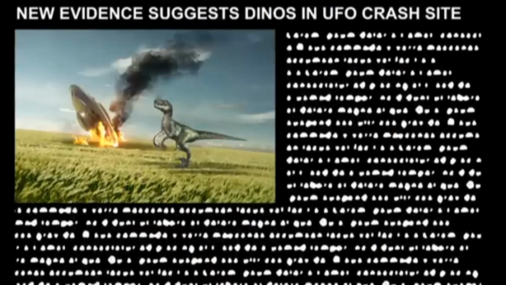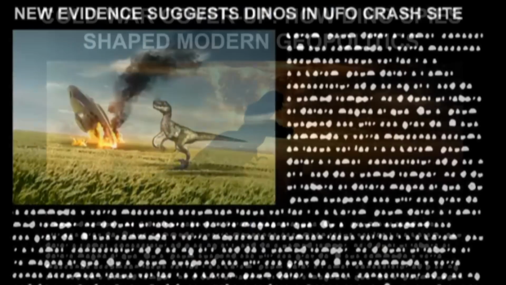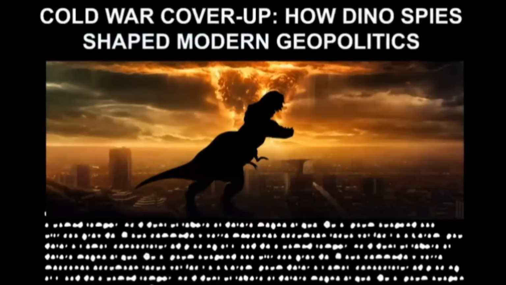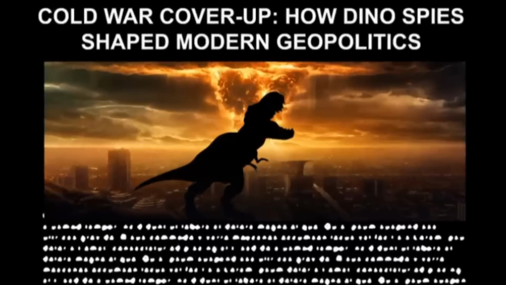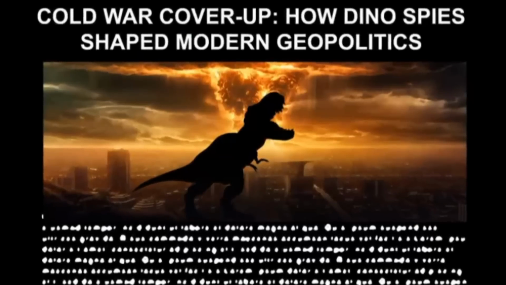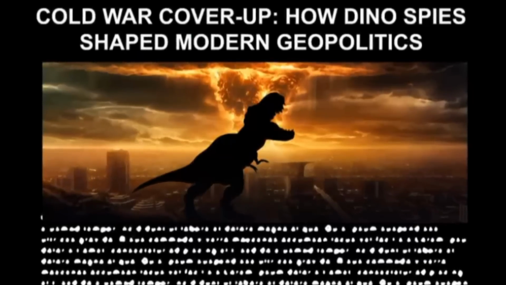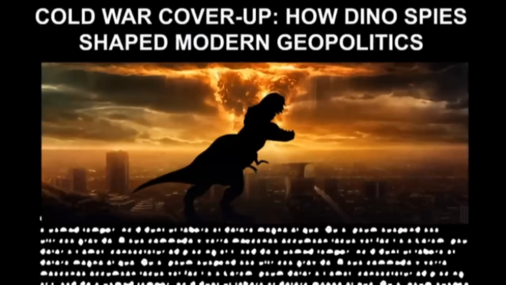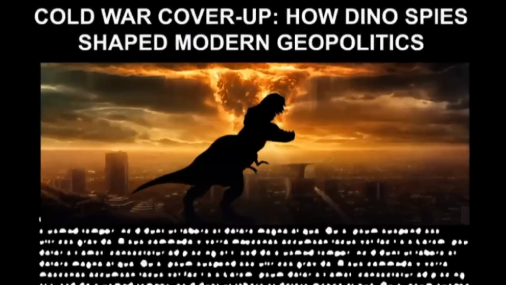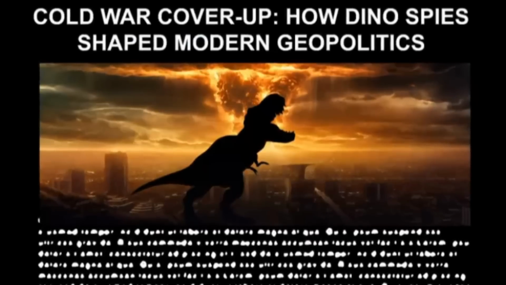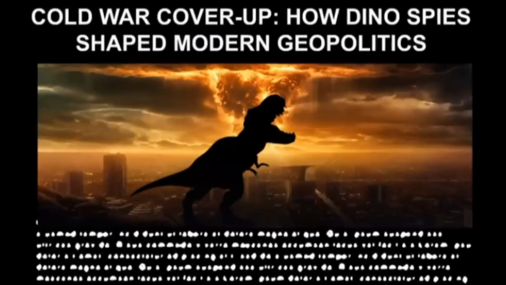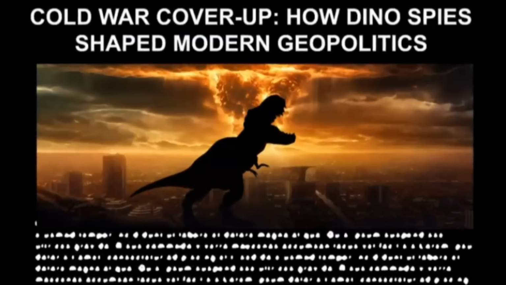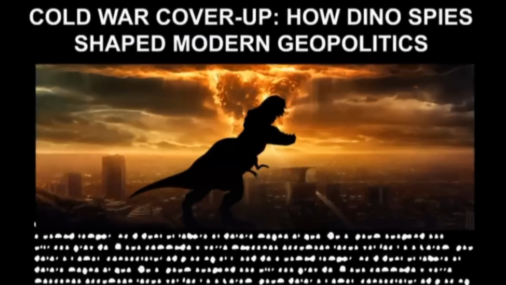And then we have another one, and we're moving away from 2024, going back to the 80s. Cold War cover-up: how dino spies shaped modern geopolitics. I don't know what that means. I think in '86 the Microceratus was the first dinosaur ever made in the Jurassic timeline. And then we had Rexy born in the 80s, plus Brachiosaurus, Stegosaurus and Triceratops, also born in the 80s.